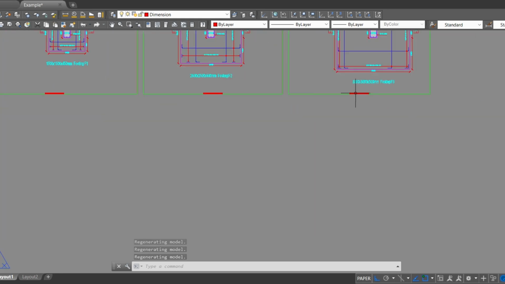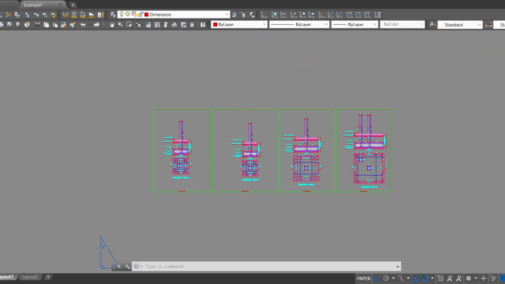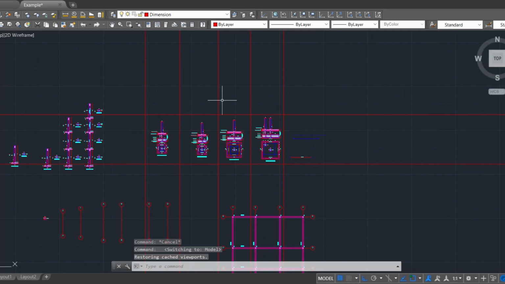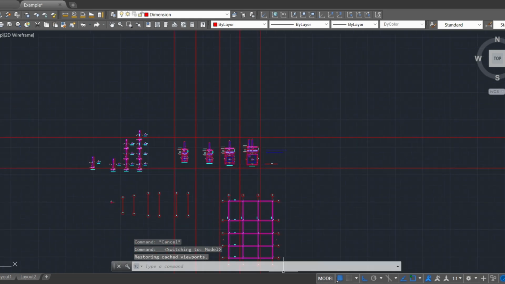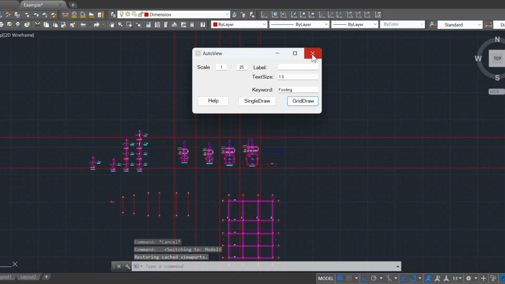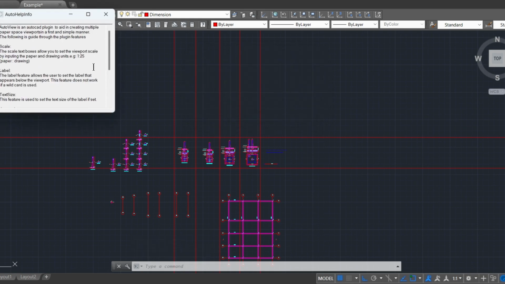As you can see, multiple viewports have been drawn for the different footings. You can click the Help button to get more instructions on how to use the Auto View tool.